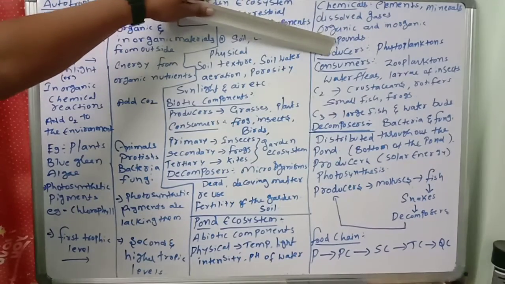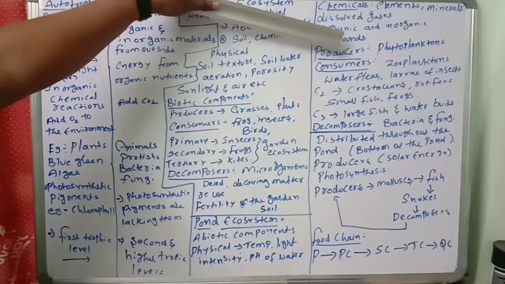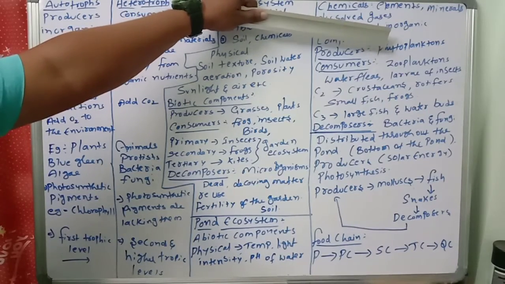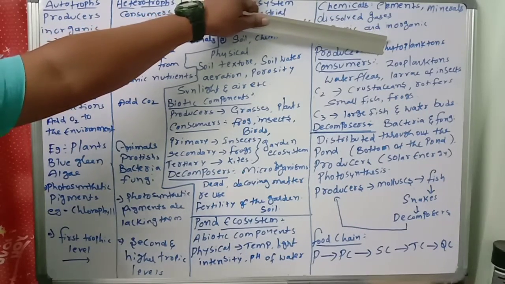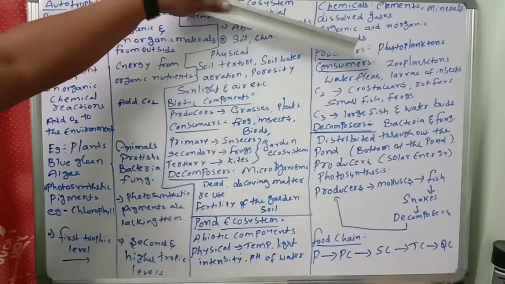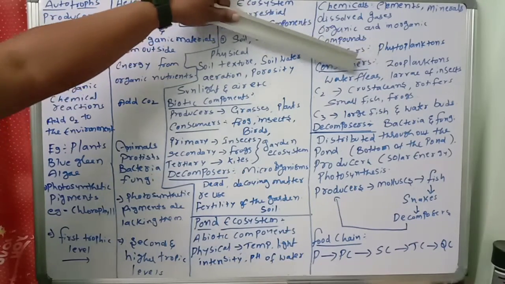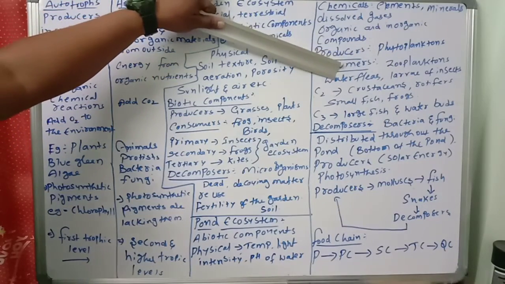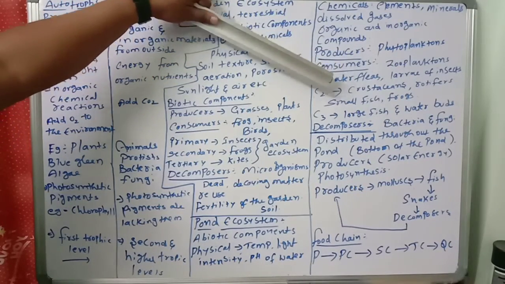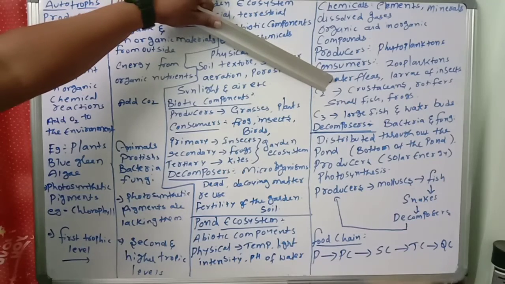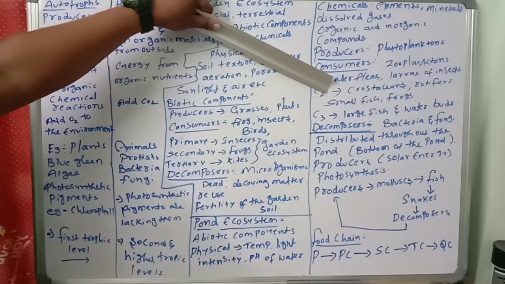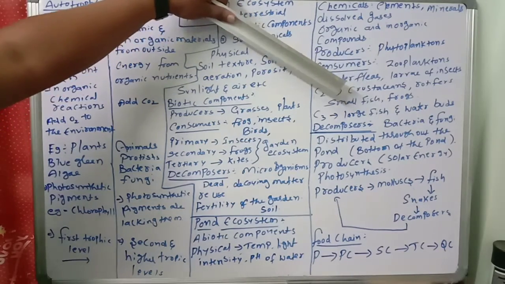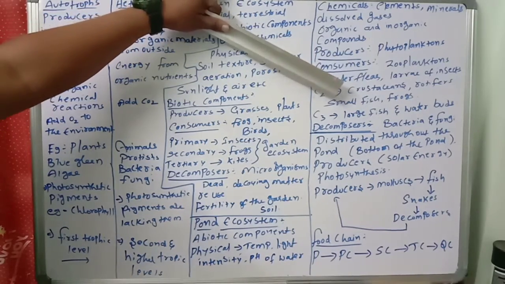Come to producers. What are the producers in the pond, the aquatic ecosystem, in the water? The phytoplanktons. Always remember, the producers in the aquatic or pond ecosystem are phytoplanktons. Then consumers: primary consumers are zooplanktons, water fleas, larvae of insects. What are the secondary consumers in the pond ecosystem? Crustaceans, rotifers, small fishes, frogs.